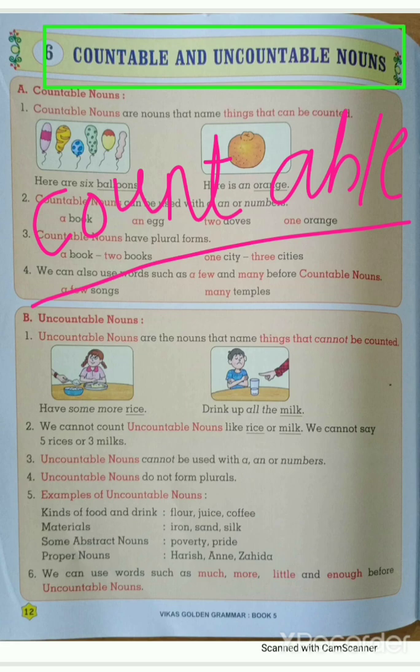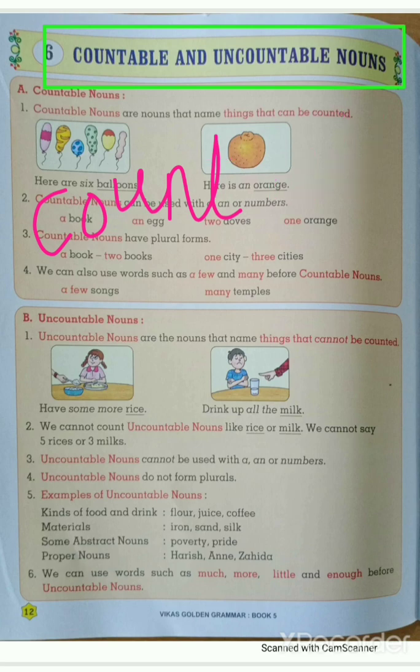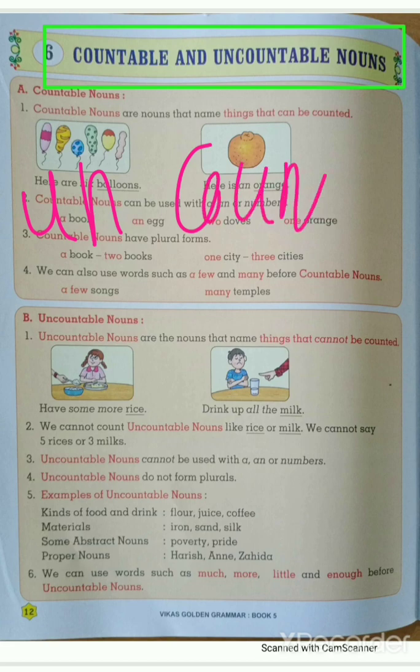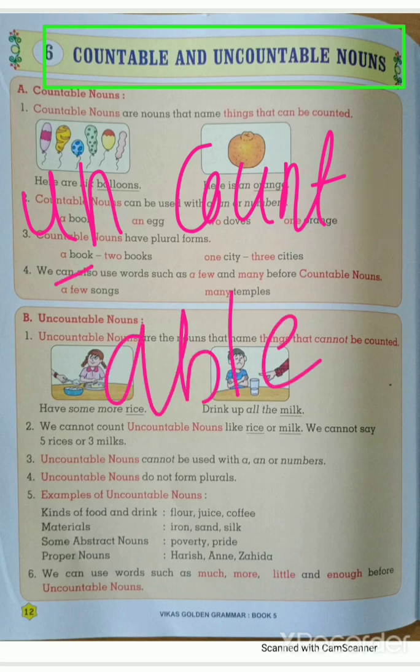Okay students, that is called countable. And second word, that is uncountable. Uncountable, it means uncount, we can't count that thing, so it's called uncountable.